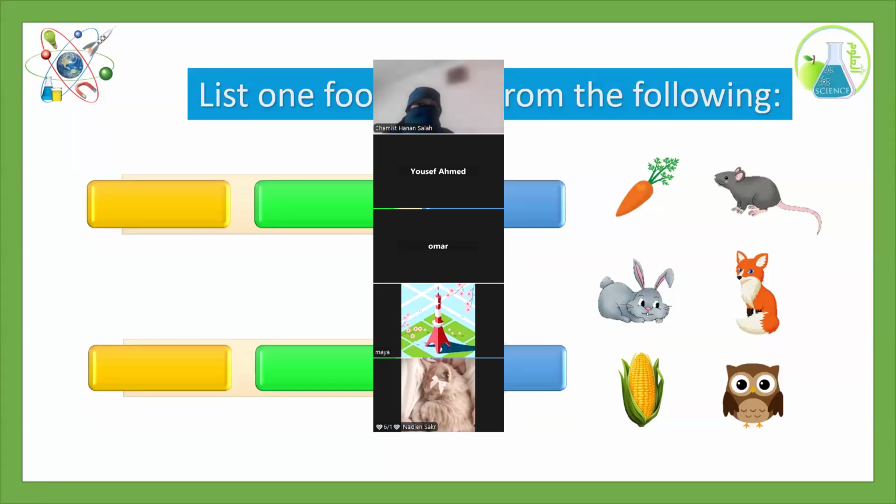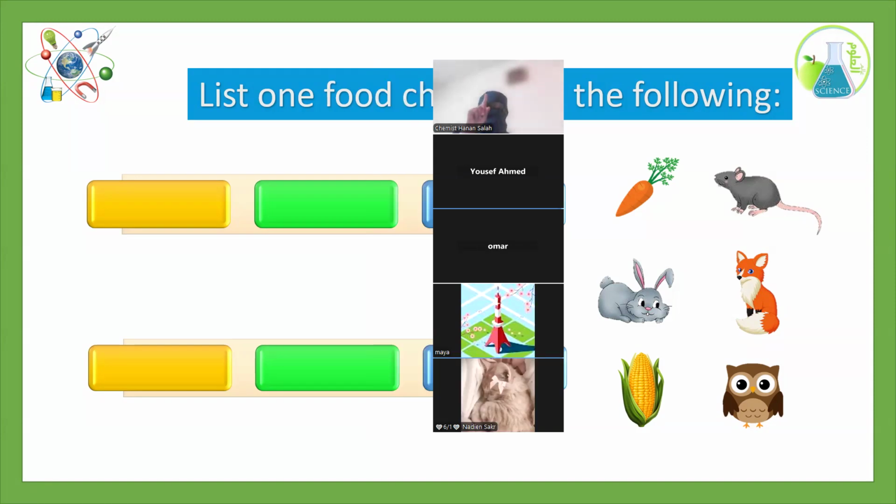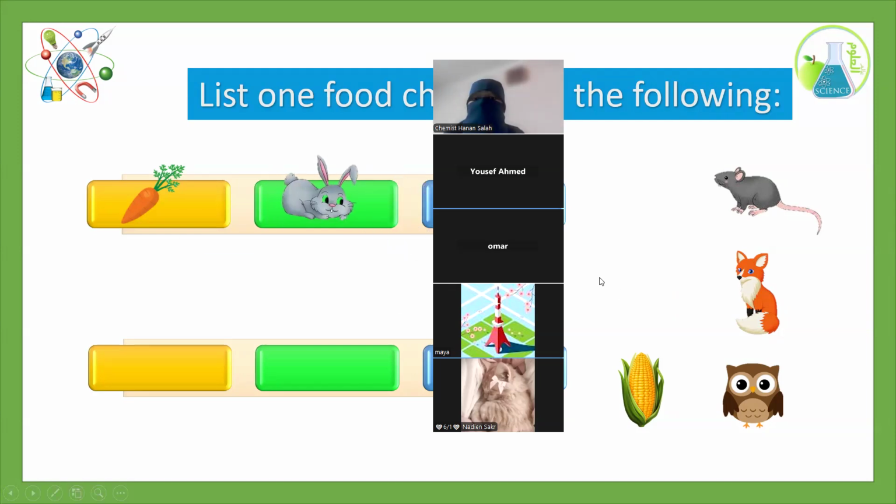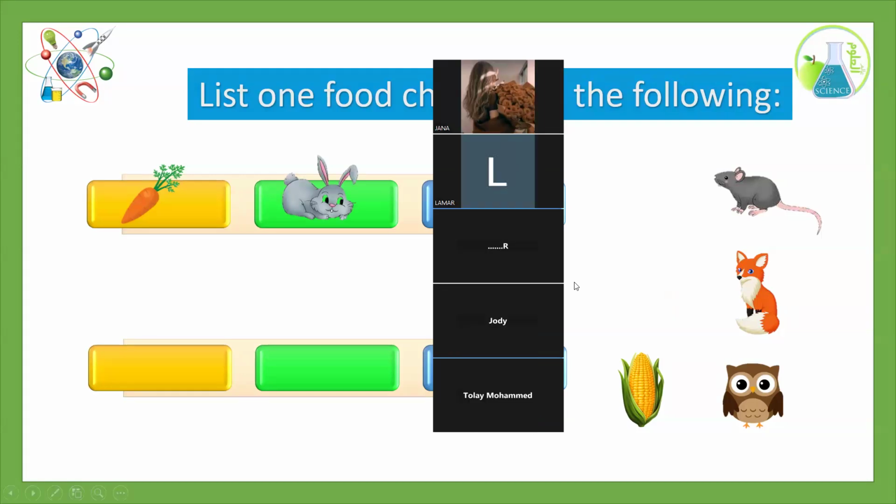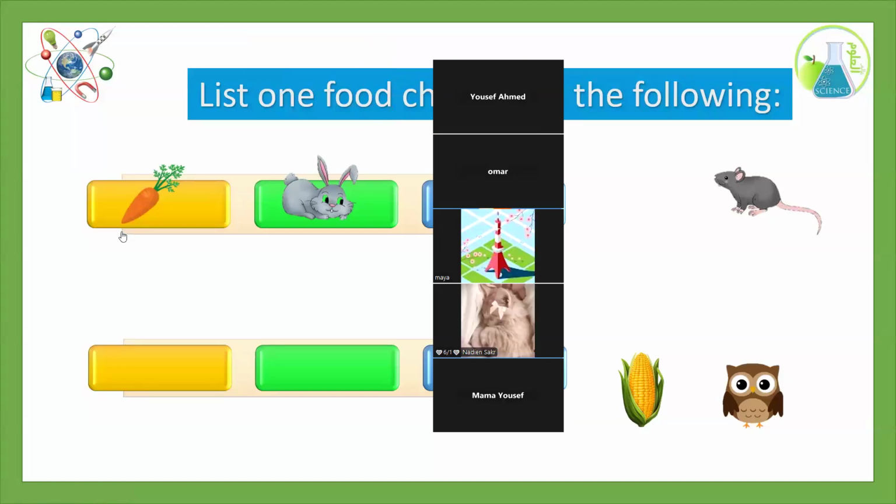What can you put in the first position? Food chain, rabbits. The first thing, rabbits? No. The first thing must be a producer. Something that can make its own food. Carrot, excellent, great job. Let's put carrot here, bravo. This is the first thing in the first position. And then the carrot is eaten by what? Rabbit. Rabbits, excellent, great job. And rabbit is eaten by? Fox. Fox, excellent, great job. Yeah, Maya, you are right. So we make a food chain by this carrot, then rabbit, then the fox.